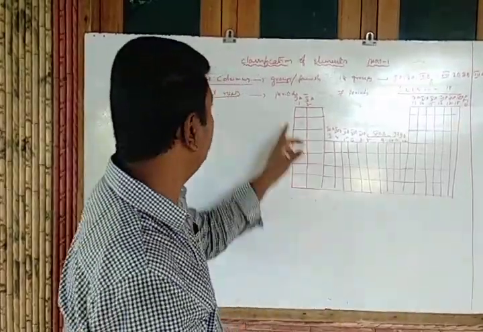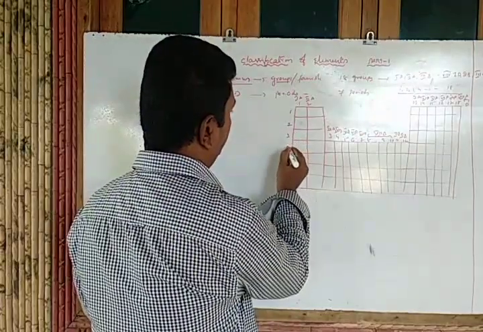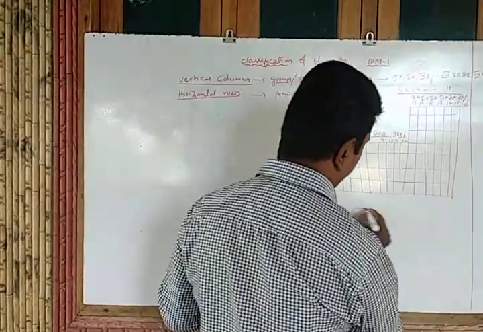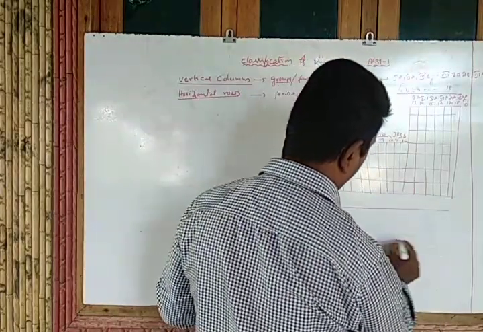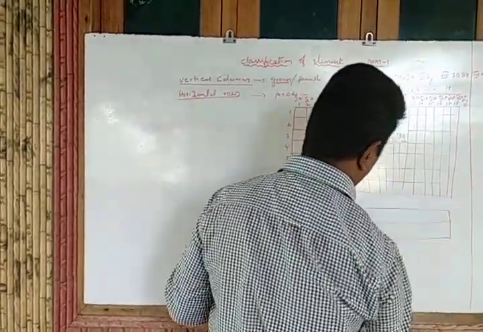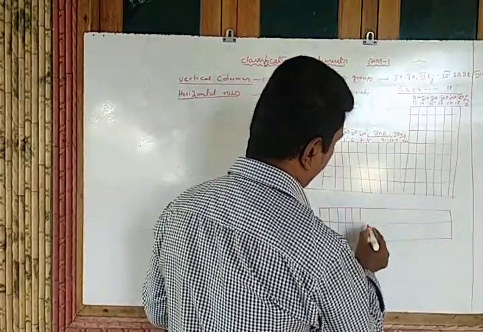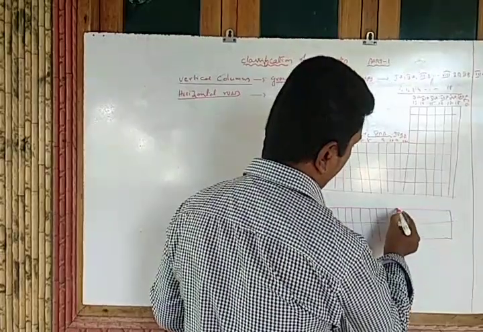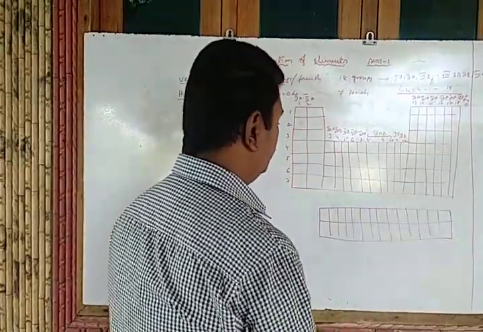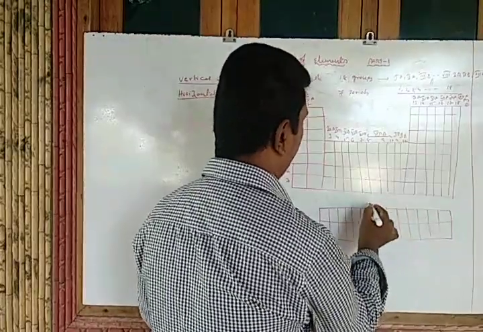Here, how many periods? First period, second period, third period, fourth period, fifth period, sixth period, and seventh period. And finally, beneath the periodic table, there are two more rows.